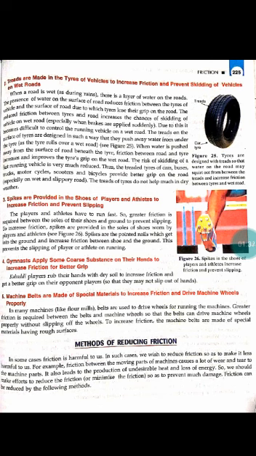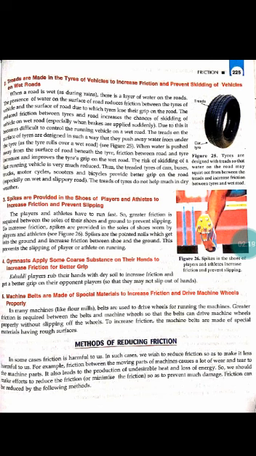Now next is spikes are provided in the shoes of players and athletes to increase friction and prevent slipping. The athletes wear a kind of shoes with some spikes. Why are there spikes? So that they don't slip. These spikes act as irregularities which interlock with the irregularities present in the ground when they run. Got it? That is how they don't slip. That is how the spike prevents slipping.